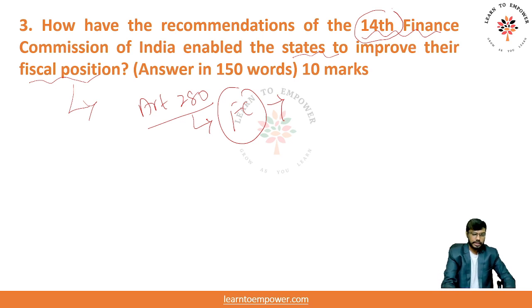Now it is asking about the 14th Finance Commission recommendations. There are many recommendations that have been given by the 14th Finance Commission. It is for the first time considering the forest cover of the state. It also increased the financial devolution to the states. I think it's to 32%. Please recheck it. So these are the things that have been done by the 14th Finance Commission.